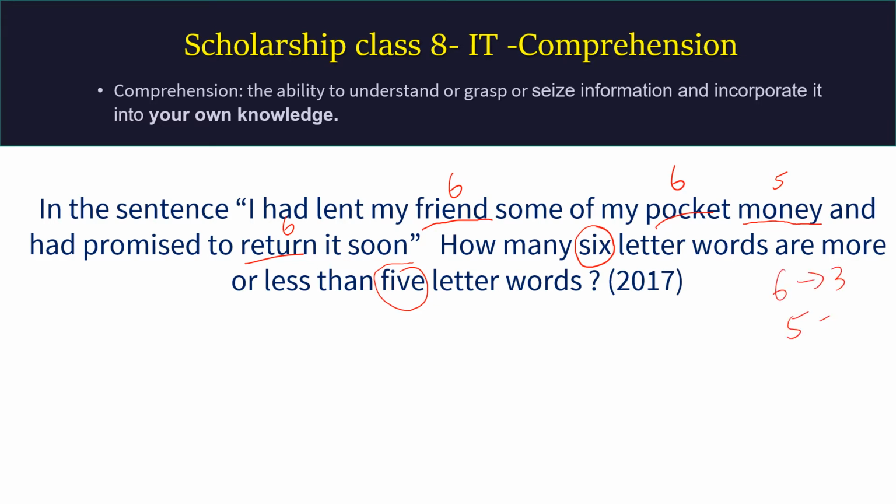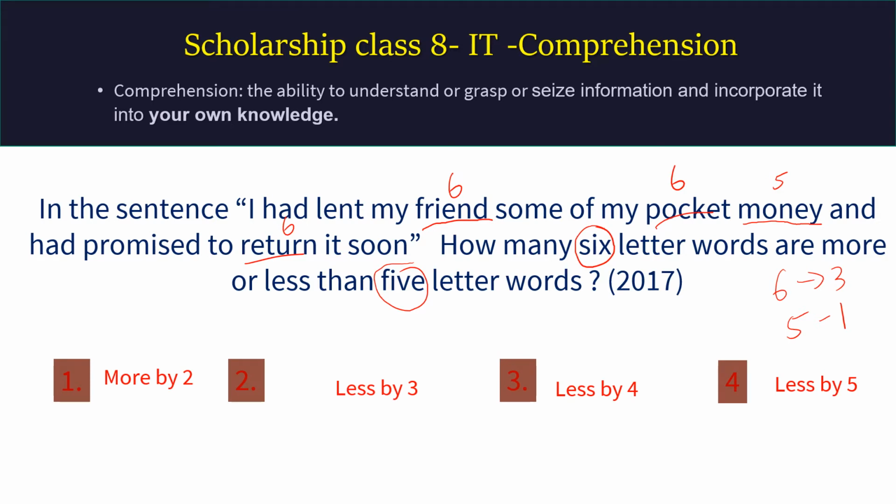5-letter words are there 1. So 5-letter words is zyada hai. That means there are more 2 sets of 6 letters. Let us see what way the answer options are. More by 2. That means 6-letter words are more by 2 than 5-letter words. Okay, so you will mark this.